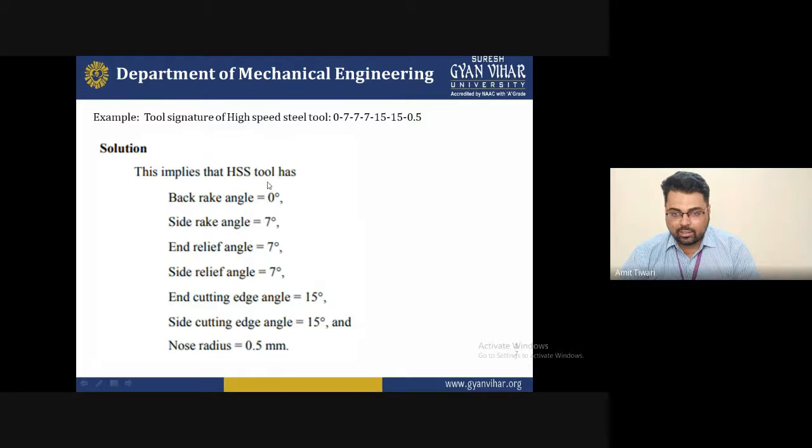Some questions arise about how we can justify whether this is good machining or not. I have just told you the standard parameters: the back rake angle first, the side rake angle second, the end relief angle third, then the side relief angle, end cutting edge angle, side cutting edge angle, and nose radius. These standard parameters are used sequence-wise. When you go through the numbers in order, you can find out the nomenclature for each numerical value.